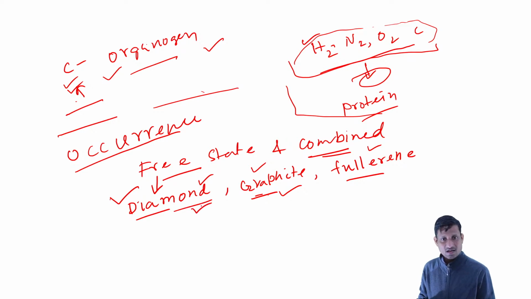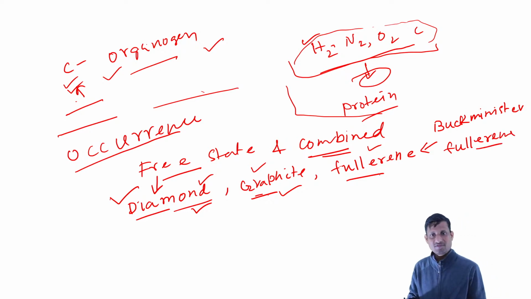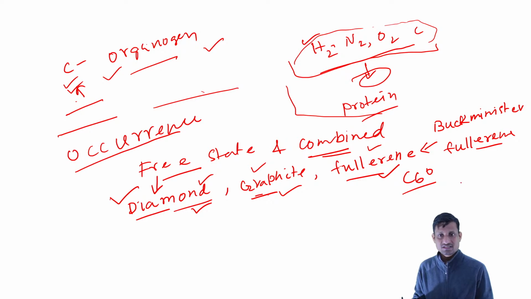Fullerene is also called Buckminsterfullerene. It has symbols like C60, and we also have C70 and others.